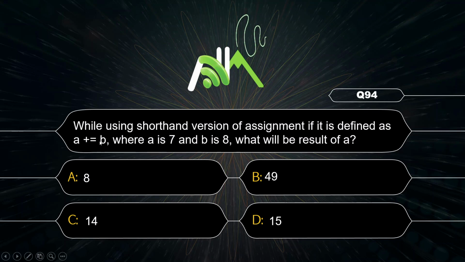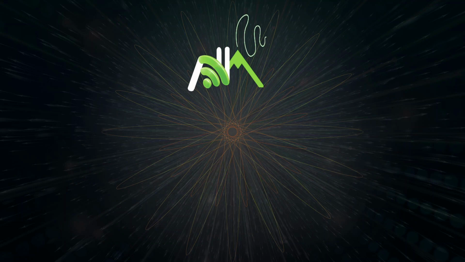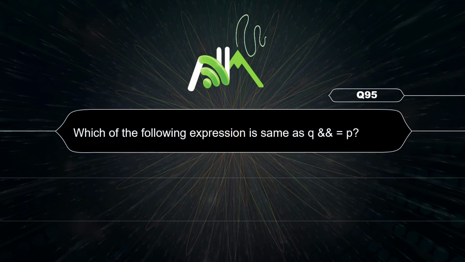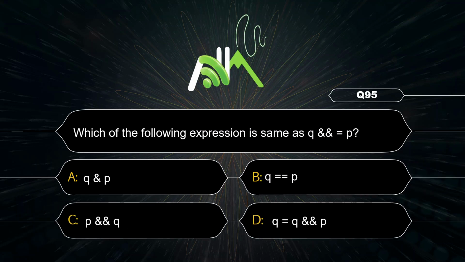This is the shorthand assignment operator. So it means that A is equal to A plus B. So A is 7 and B is 8, and again we are giving that value to A only. So that is 15. Another example of shorthand assignment operator: here operator P is applied to the operand Q on the left side and assigns the result back to Q. So instead of repeating Q again, we are using the shorthand assignment operator. Both mean the same. So correct option is D.